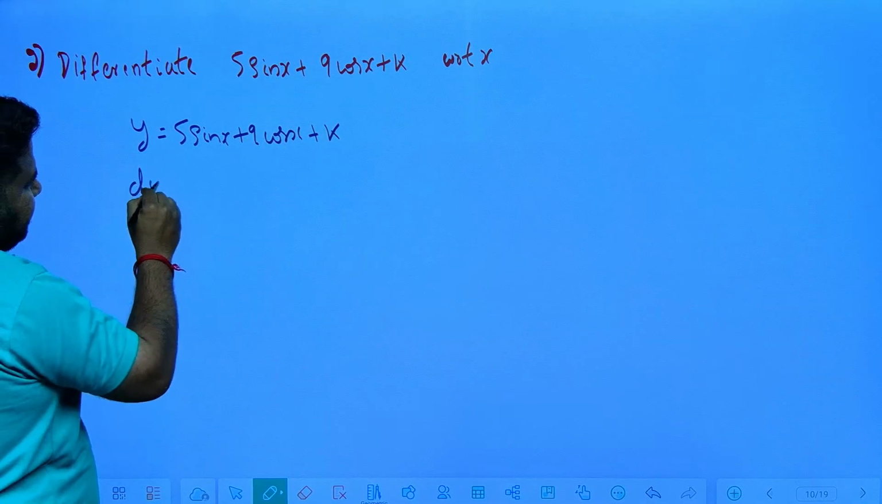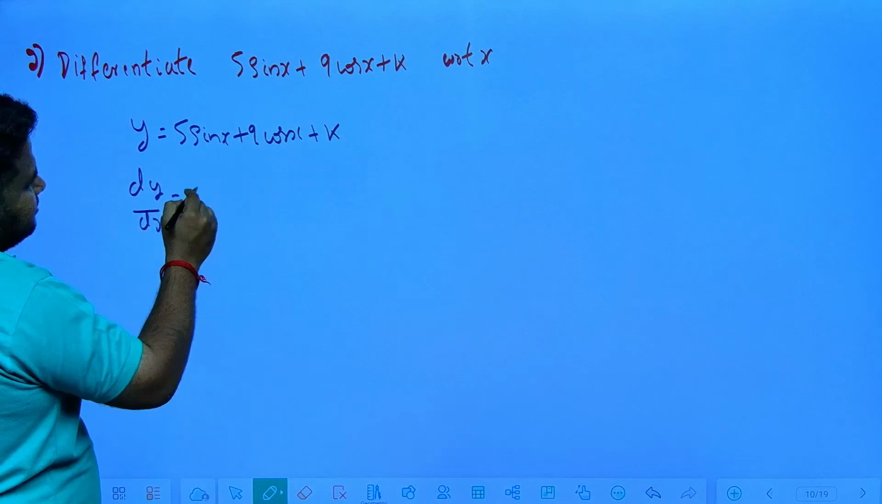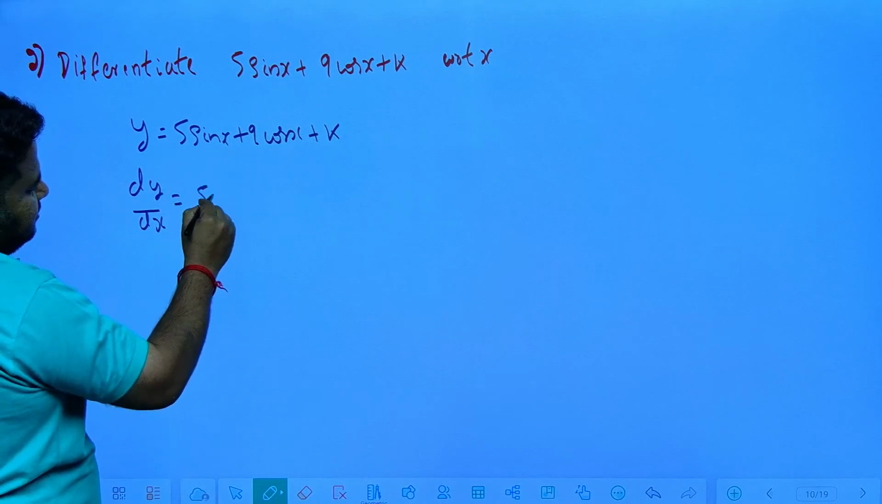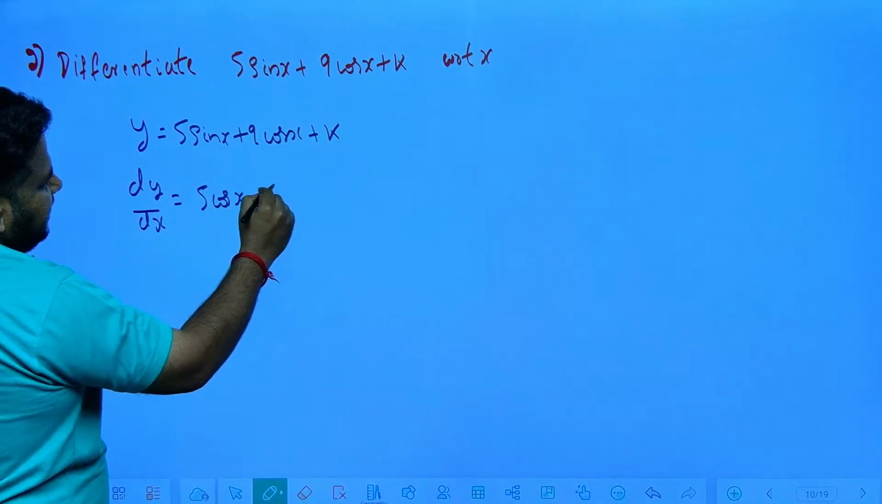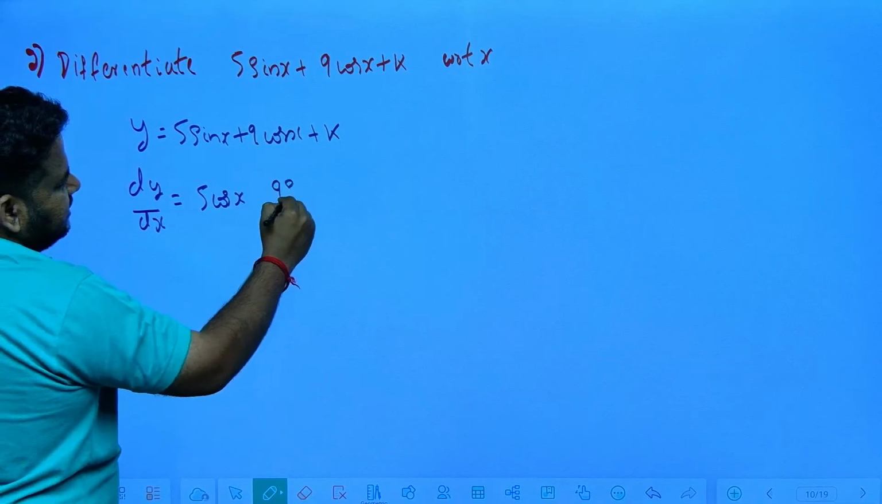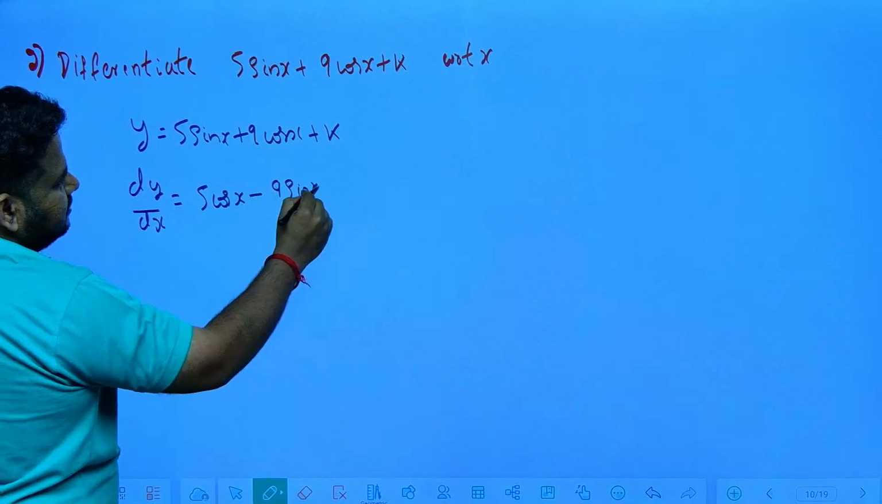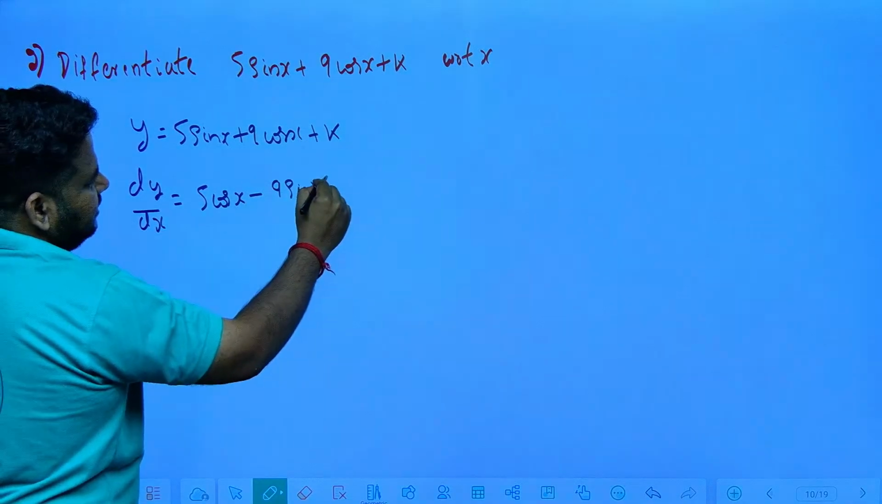So dy by dx will be equal to what? 5 times, the derivative of sin x is what? Cos x. And 9 times, the derivative of cos x is what? Minus sin x, I will write sin x here, I will write minus here. So the derivative of plus k is plus 0.